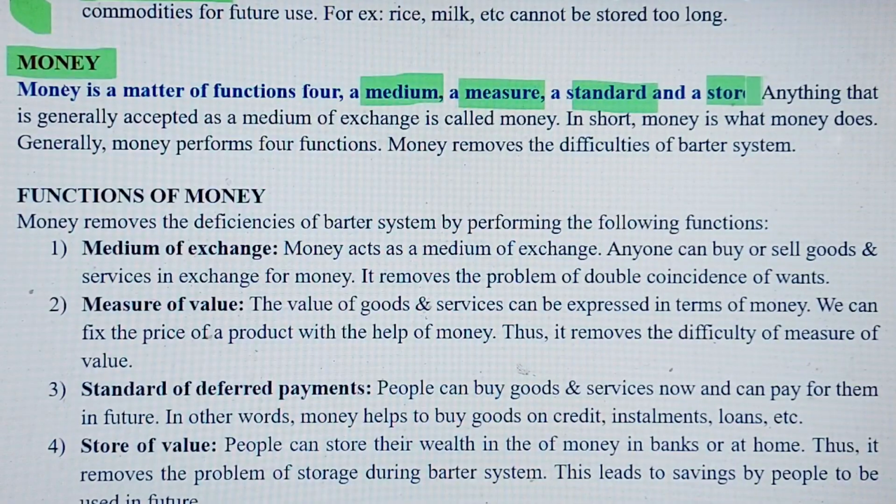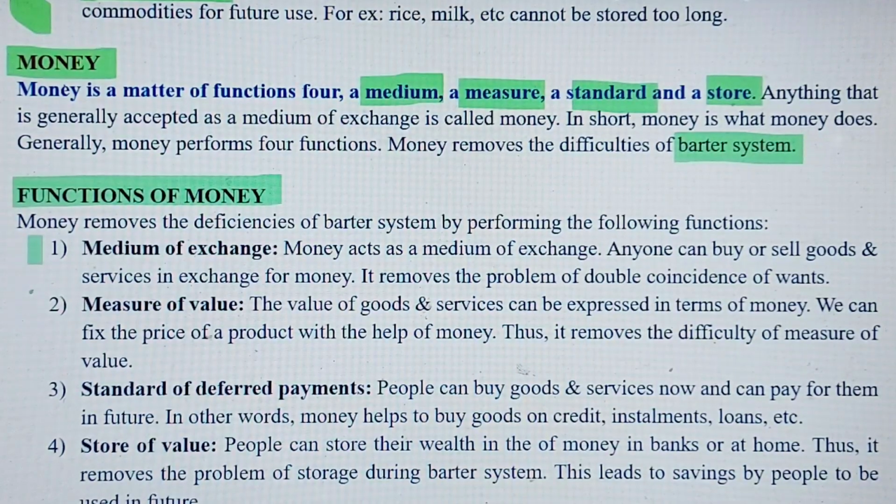So it sounds good, right? And anything that is generally accepted as a medium of exchange is called money. In other words, we can also say that money is what money does. Generally money performs 4 functions which I have written in these blue lines, and it also removes the drawbacks of the barter system, right?